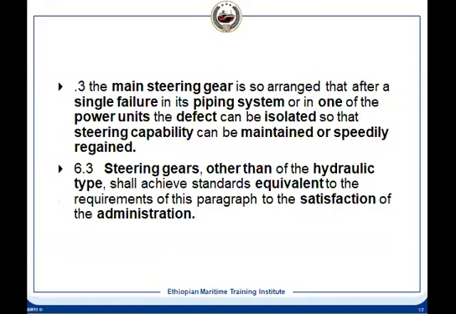So the main steering gear, single failure. What does it mean? We have 2 identical systems. Now one system, for example the piping system, has failed, or the power system has failed. Then the defective system has to be isolated, and the other system should be in operation. So that is called single failure. Why is it called single failure? We have 2 identical units. One fails, the other takes over. And if the other takes over and you don't isolate the failed system, then there will be leakage.